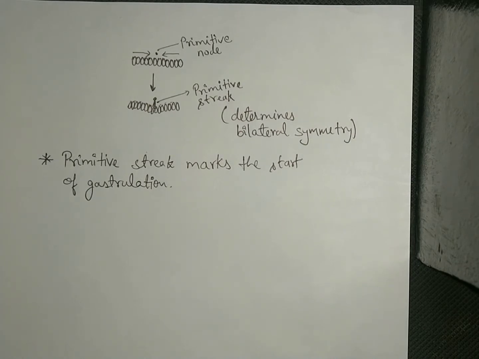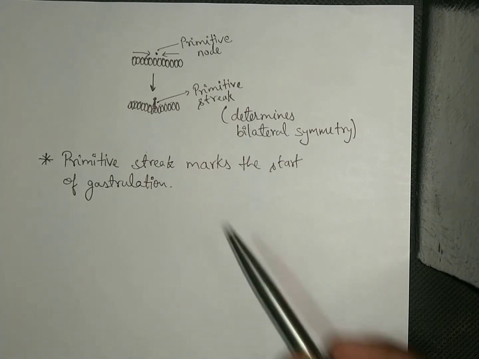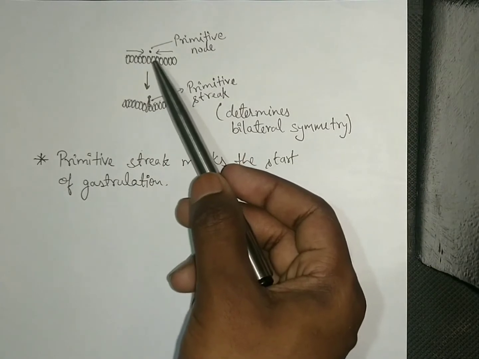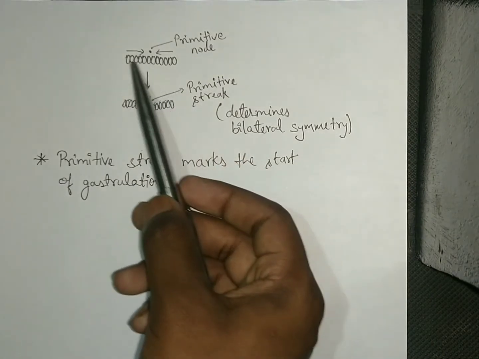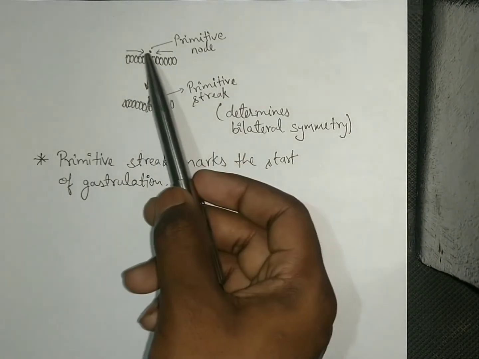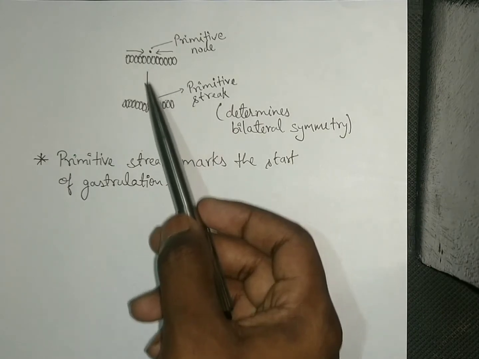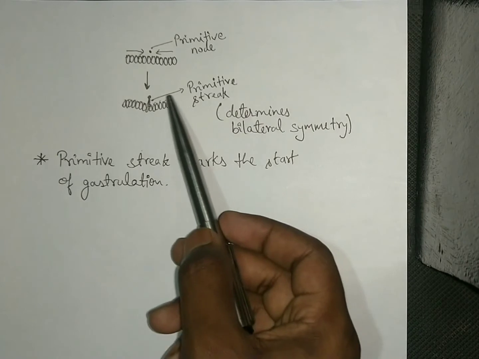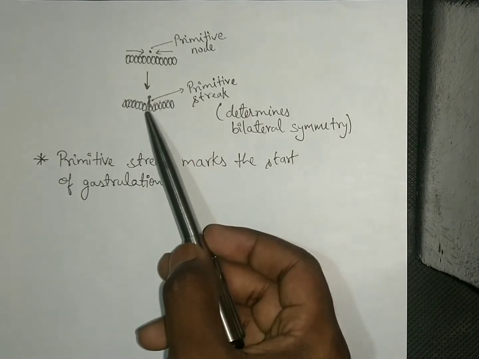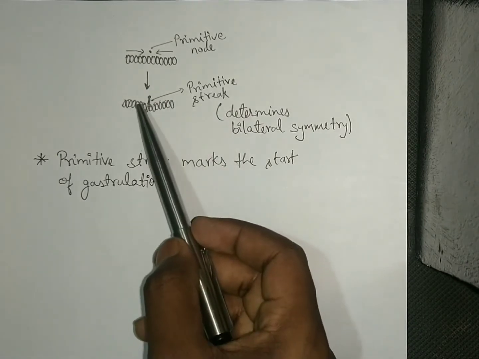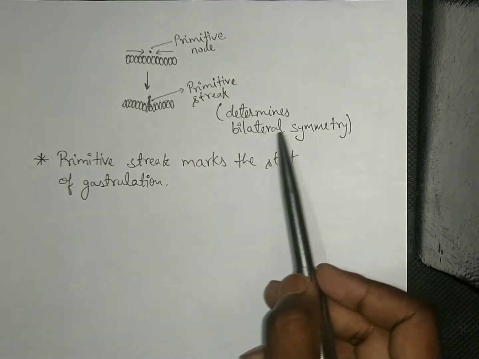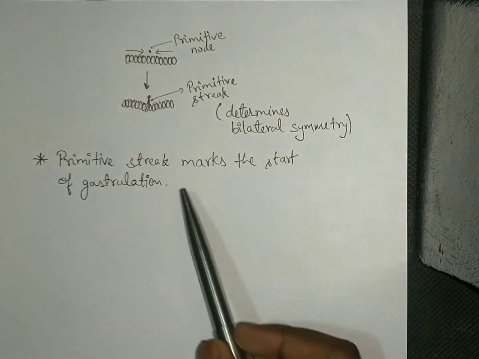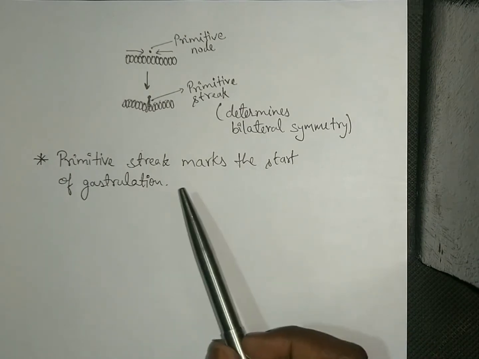This primitive streak starts from a primitive node, a depression seen on the epiblast layer. The epiblast layer proceeds with an invagination, or a depression, and that depression is known as the primitive streak. This depression determines bilateral symmetry, and the primitive streak marks the start of gastrulation.